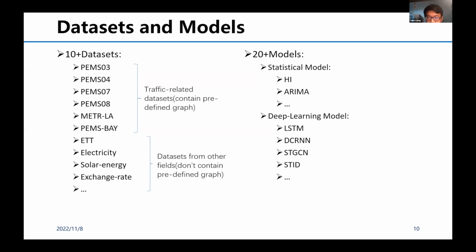We think that such datasets allow us to measure the ability of our models more comprehensively. In terms of models, we have introduced more than 20 models, including traditional methods and the latest baselines. We believe that such rich models will help to comprehensively compare the performance of each baseline and help researchers to quickly iterate and innovate.